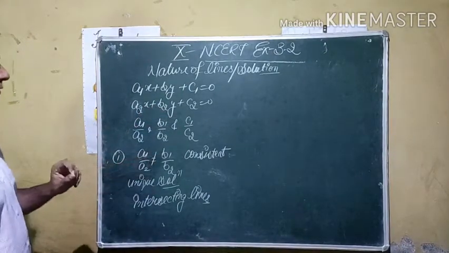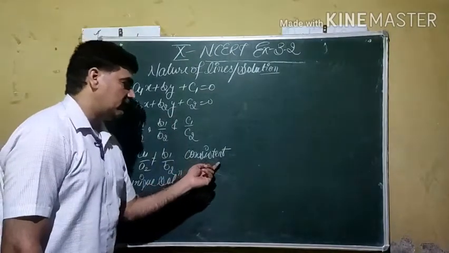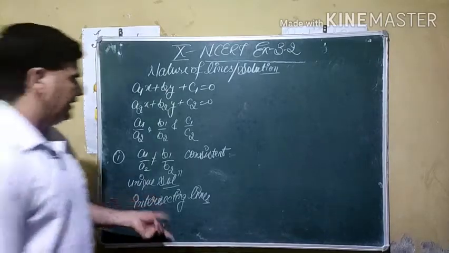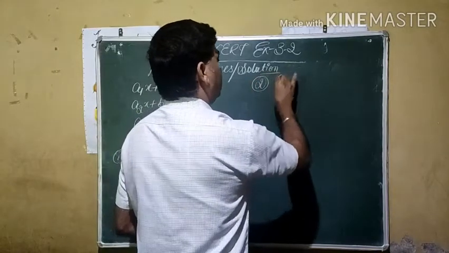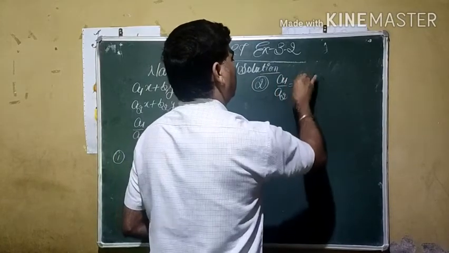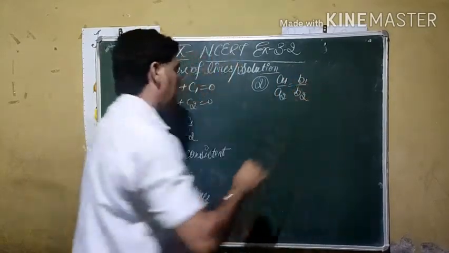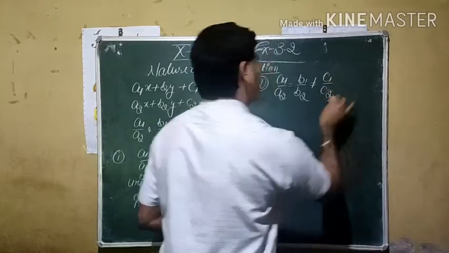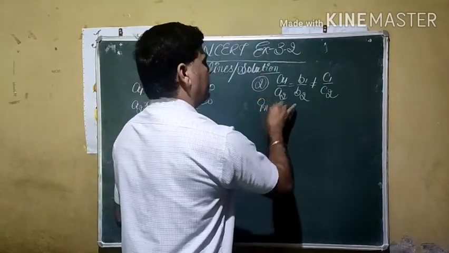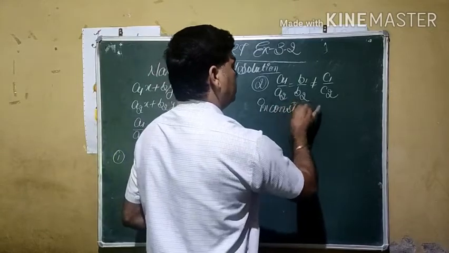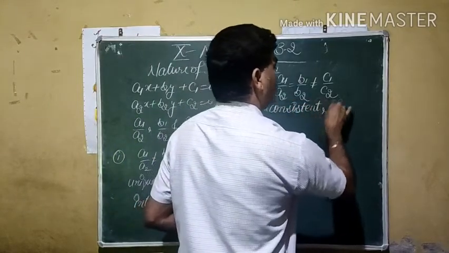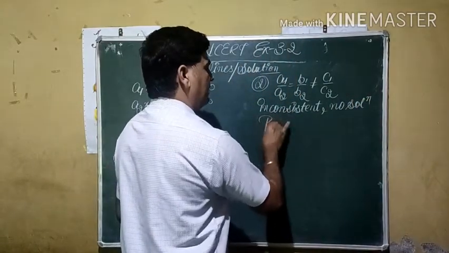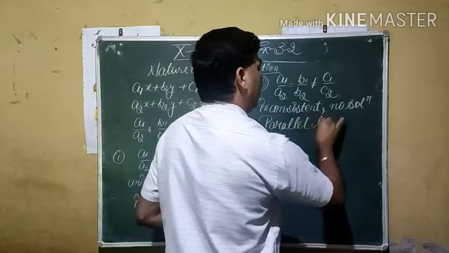If the first two ratios are not equal, then the system of pair of equations is known as consistent and the number of solutions is unique, meaning single, and the nature of lines is known as intersecting lines. Maybe the situation is this one: the first two ratios become equal. If the first two ratios become equal, then we move towards the third ratio. If this third result is not equal, then it is known as inconsistent. Inconsistent means having no solution. No solution means lines do not intersect. These types of lines are known as parallel lines.